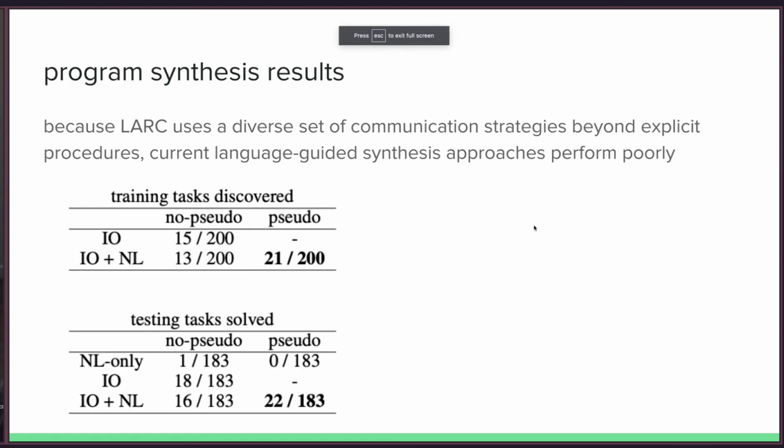Here are some program synthesis results. Because LARC uses a diverse set of communication strategies beyond explicit procedures, which is what the computer uses, current language-guided synthesis approaches perform poorly.